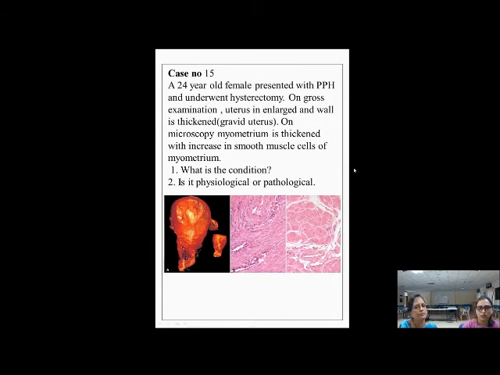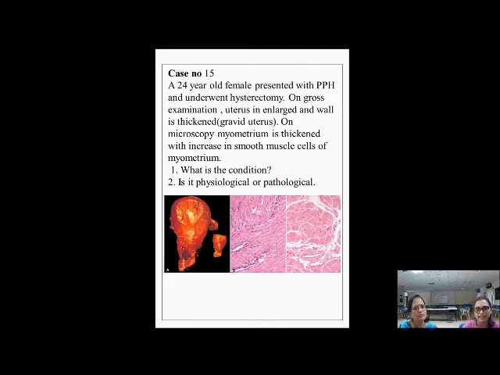Here the case is of a 24-year-old female who presented with PPH, that is postpartum hemorrhage. So she had to undergo hysterectomy. Now we received the hysterectomy specimen that is shown in the picture. I have given a normal as well as the specimen that we have received.